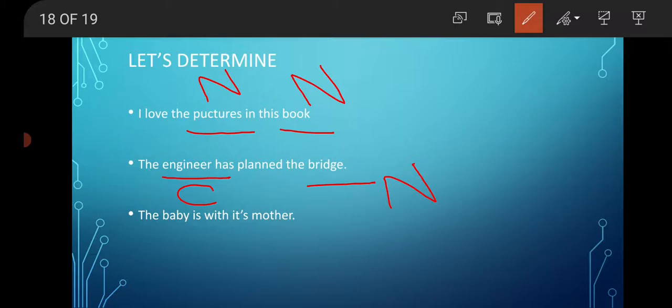The baby is with its mother. Baby and mother are common nouns. Here baby does not specify whether it's a baby boy or a baby girl, so it is going to be of common gender. Mother, female, so feminine gender.